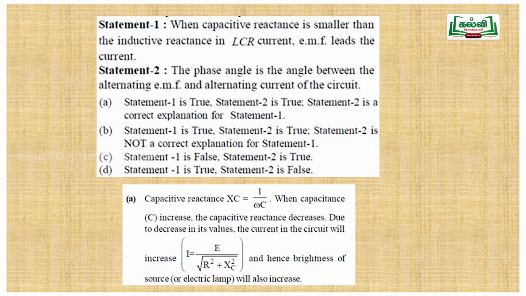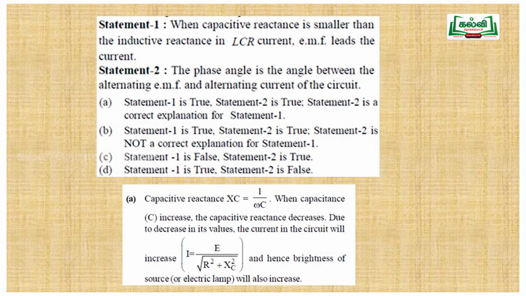When the capacitive reactance is smaller than the inductive reactance, then EMF leads the current. So when the capacitive reactance is smaller than the inductive reactance, what happens? XL minus XC is positive, then the impedance value will be more. So EMF leads the current. The phase angle is the angle between the alternating EMF and alternating current of the circuit.